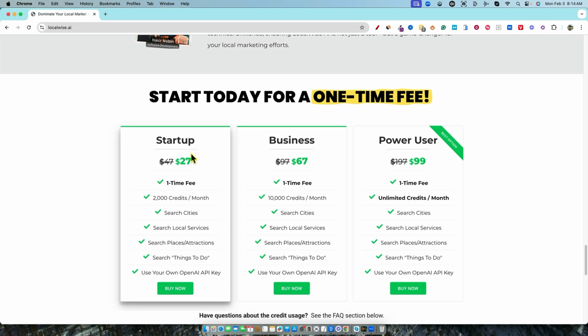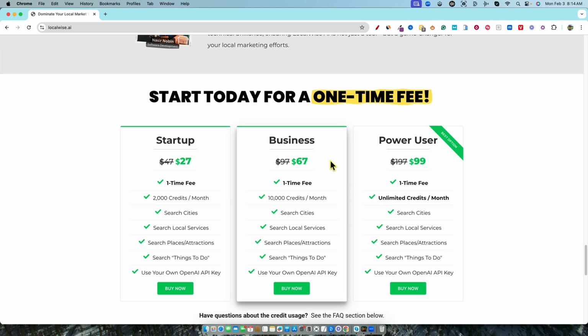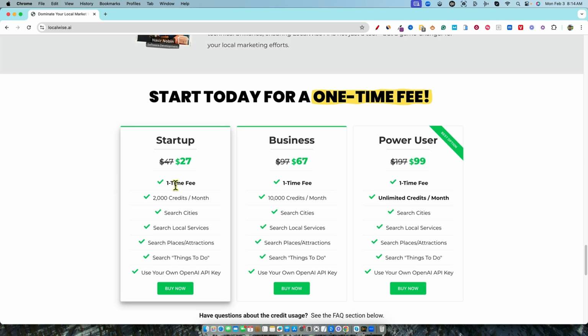And what you're paying for right here, because then you might be like, well, what am I paying for then? Well, you're paying for all of the algorithm and the software, and you're paying for the engine, basically. They still built the engine. They still built the software that does all kinds of magical things for us, right? But in order to put gas in that engine, you're going to need an OpenAI key, and you just can't have one or the other. You cannot have a non-monthly paid tool and then also pay for everybody's OpenAI credits.